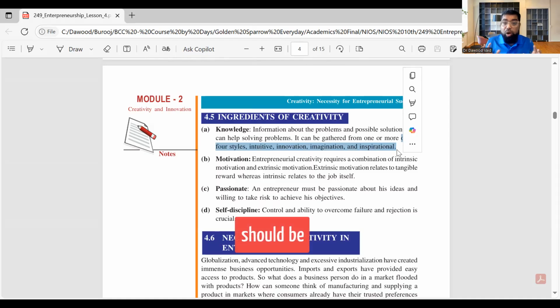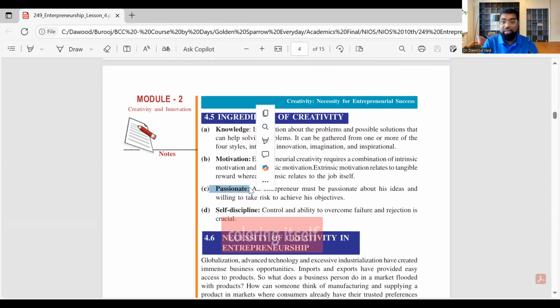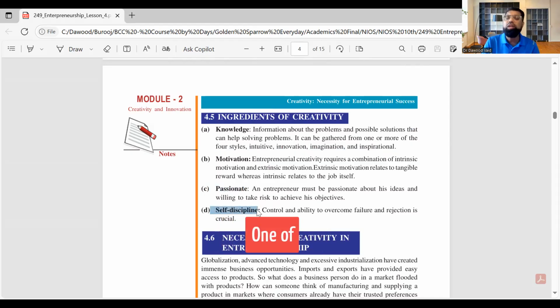Knowledge. But there should also be motivation. Intrinsic from inside, extrinsic, maybe money, maybe recognition, maybe an award. He should be passionate about doodling and coloring itself, and have self-discipline. One of the biggest failures of entrepreneurs is you do something for 2 days, you start reading a book, and after 5 days, you stop reading. You listen to my workshops and lectures, and then you drop it after 2, 3 sessions.